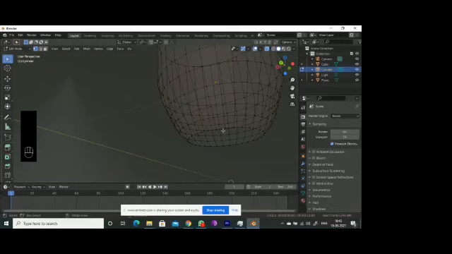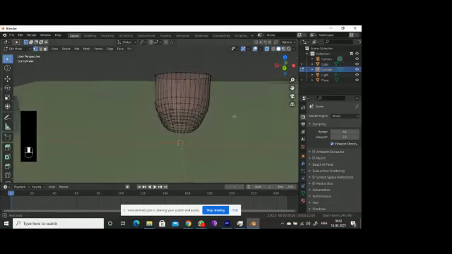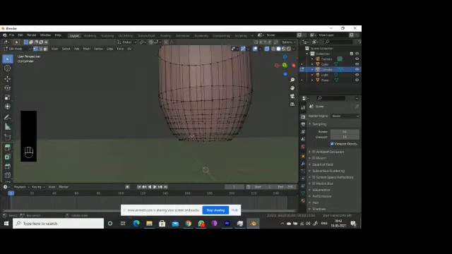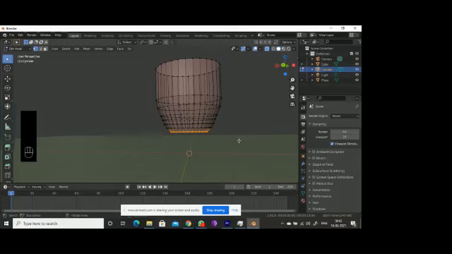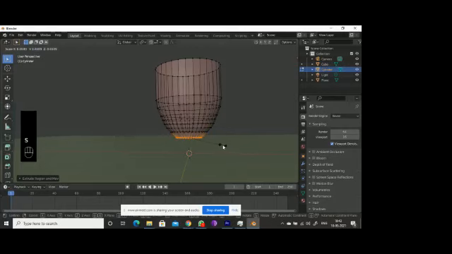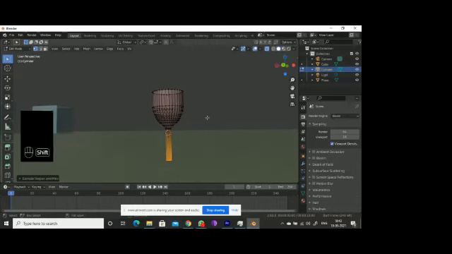So let's select all these vertices. These are vertices. Okay. So press E and press S. E, E. So it's gone like some extruding.